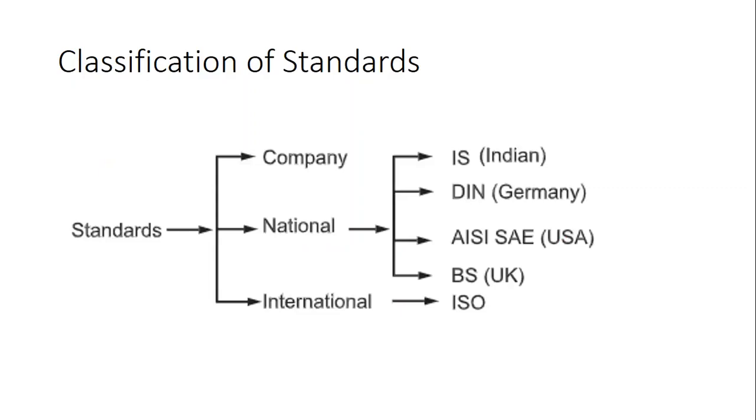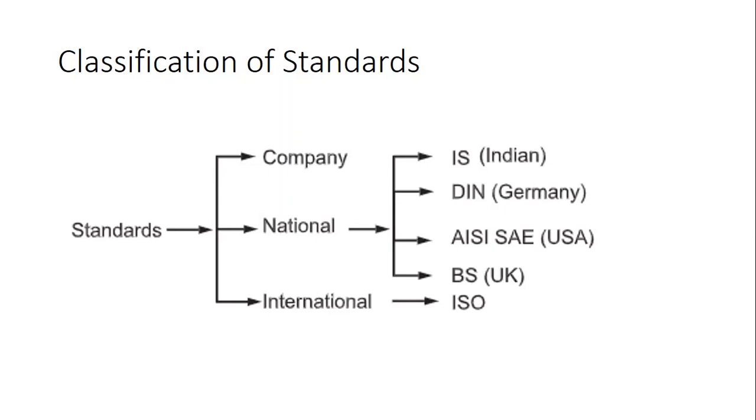What about national standards? You can see IS Indian standards, BIS Indian standards, DIN standards in Germany, AISI, SAE, Society for Automotive Engineers, in USA, BS standards in UK. So these are national standards. The standards set by a national apex body for manufacture, service, and safety, and are followed by companies operating in that country. So let us talk about India. BIS is an example of National Standard Body of India, and all companies in India follow the guidelines laid by BIS.